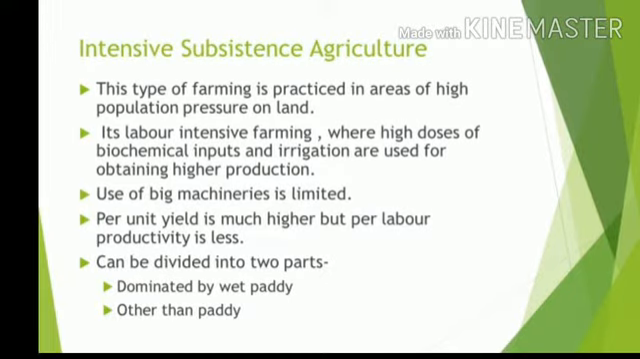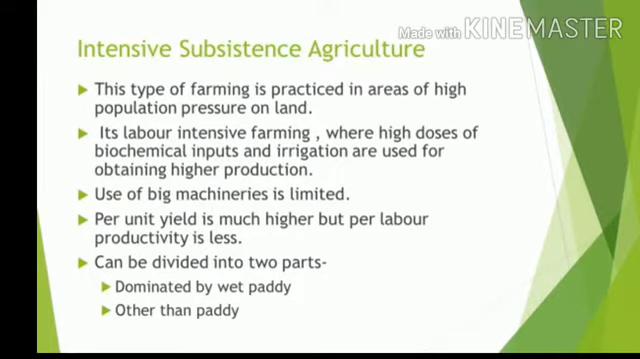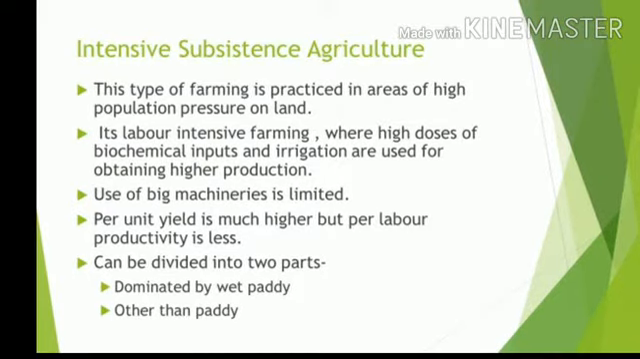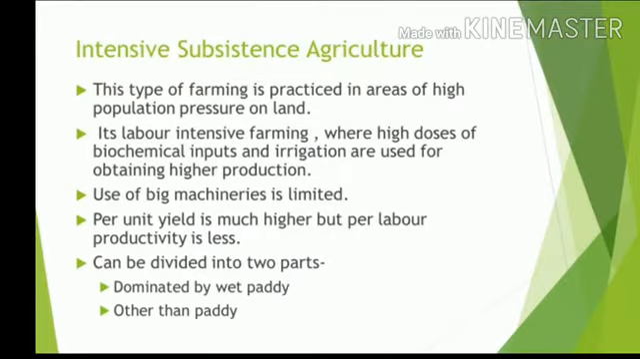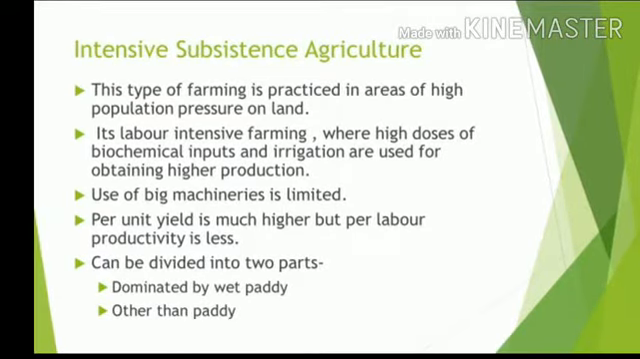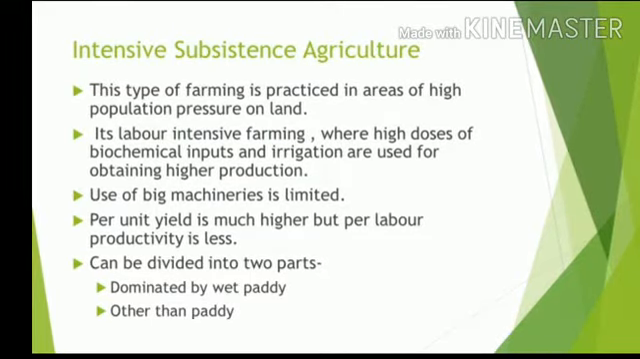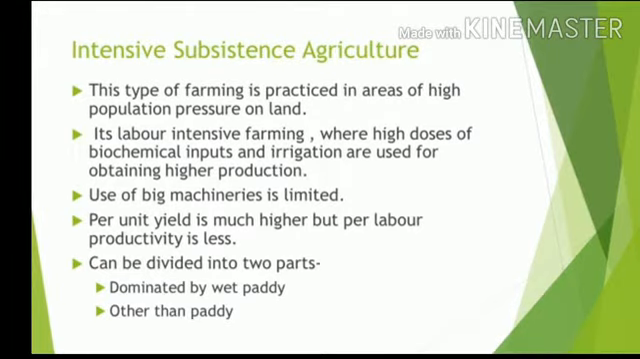Next we come to intensive subsistence agriculture. Now, as I have discussed earlier, intensive subsistence agriculture can be divided into two groups: intensive subsistence agriculture dominated by wet paddy and intensive subsistence agriculture dominated by crops other than paddy.